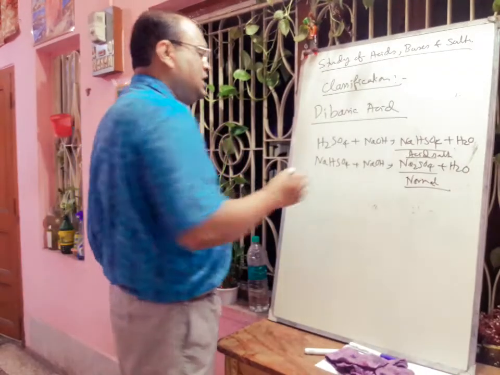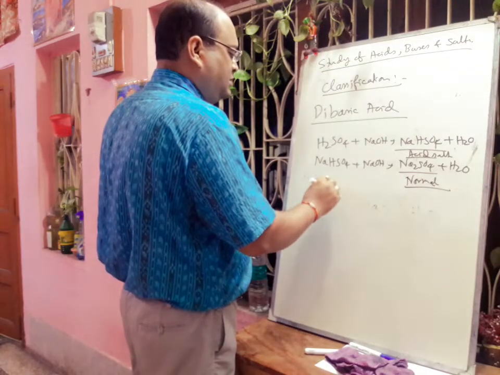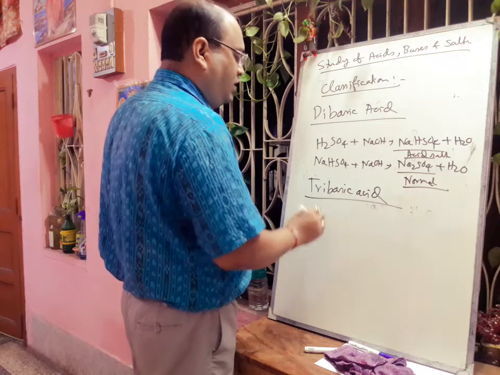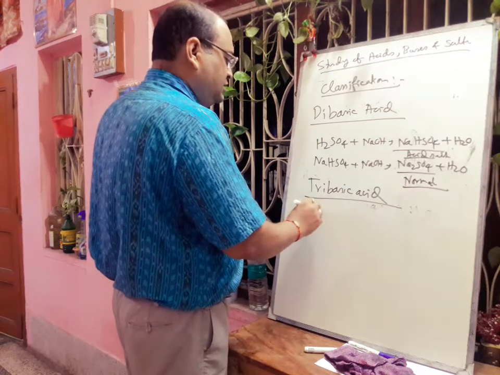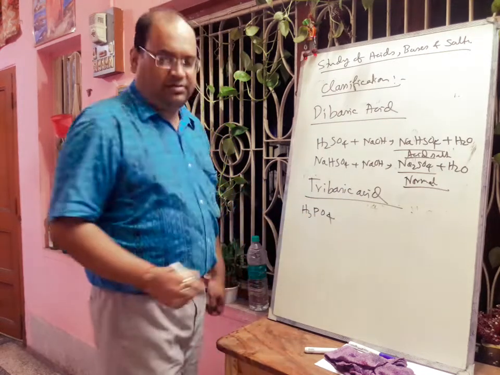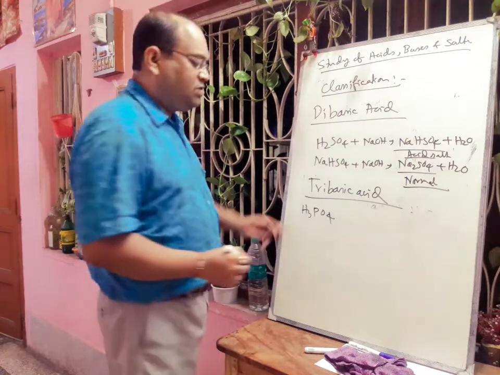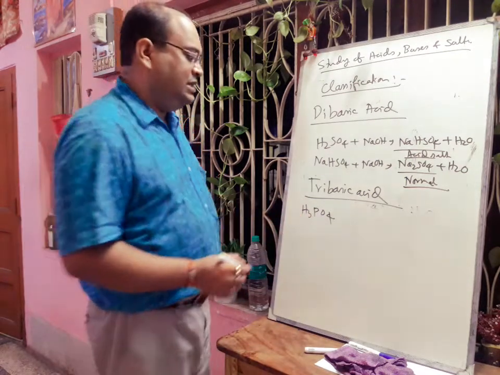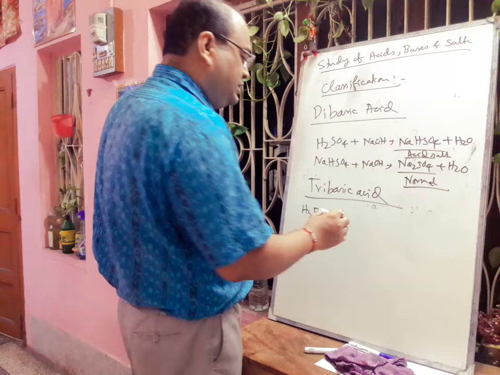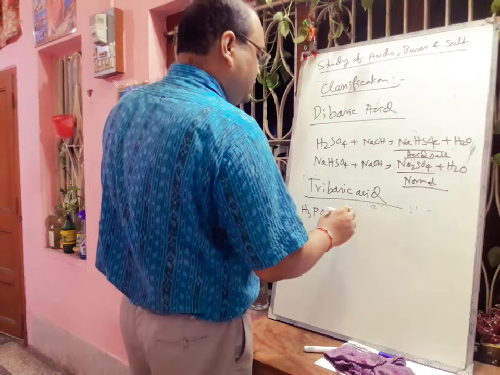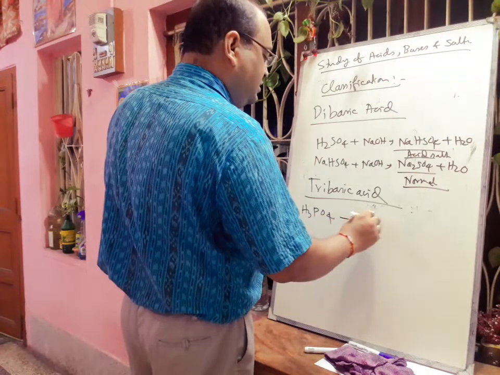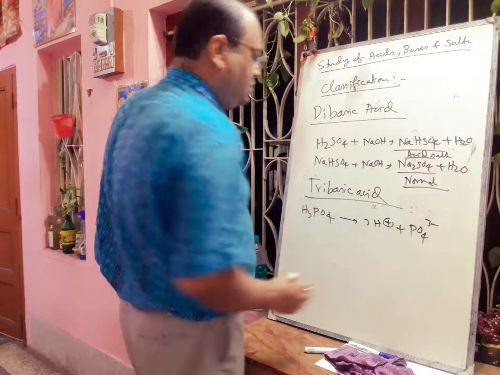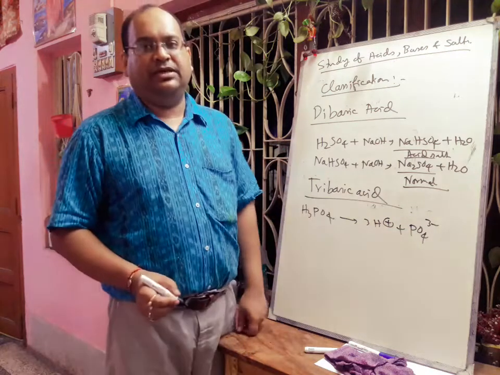Next we will discuss tribasic acid. When an acid contains 3 replaceable hydrogen atoms in a molecule, it is called tribasic acid. An example is phosphoric acid. It is a tribasic acid because it will dissociate to form 3H plus and PO4 3 minus. So here 3 replaceable hydrogens are present.